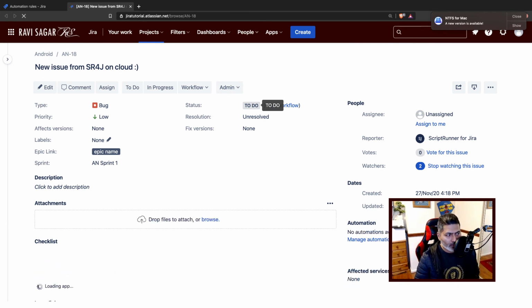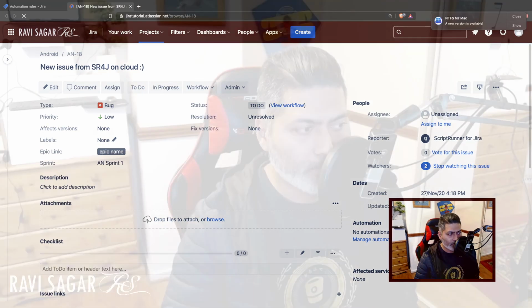So this is something that I thought I'll probably share with all of you in case you want to do something similar. I can see a lot of use cases. Maybe you want to look for a keyword and you want to do something with the issue, especially when the issues are created from email, for example, in Jira Service Management. So I will let you explore this.